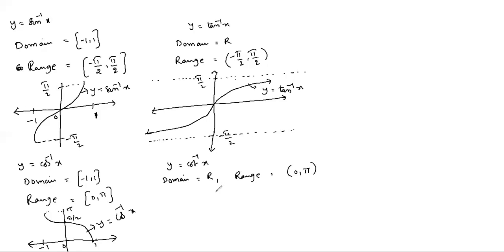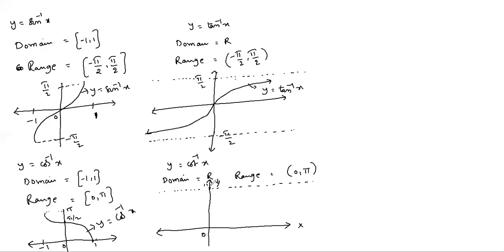The graph is totally above the x-axis, because the range is open 0 to π.